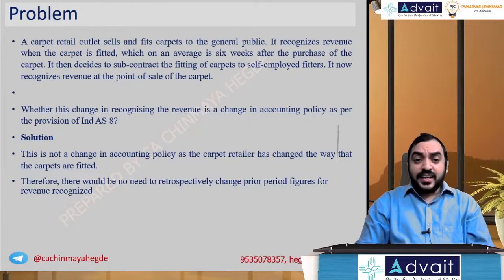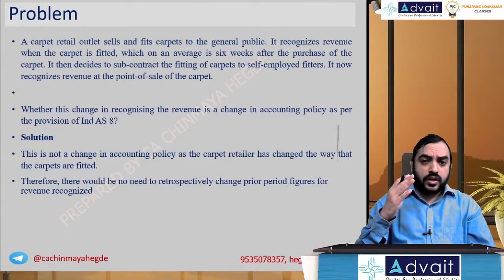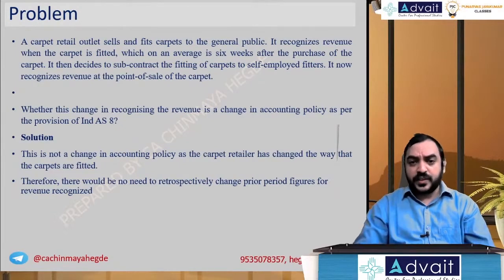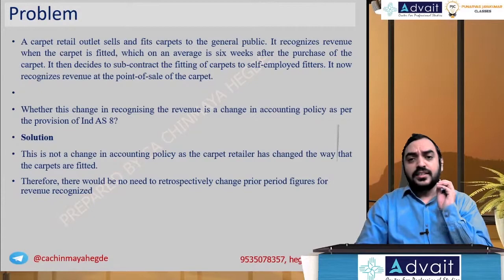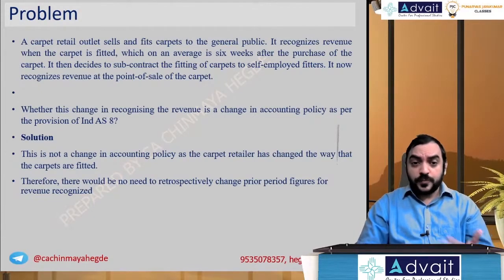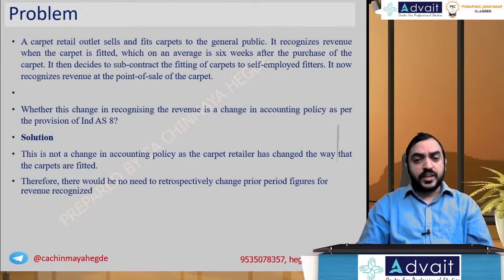A carpet retail outlet sells and fits carpets to the general public. It recognizes revenue when the carpet is fitted, which is on an average 6 weeks after the purchase of the carpet. Basically the sale is towards sale of carpets, and it will take 6 weeks to fit the carpet, and after 6 weeks you will recognize revenue.